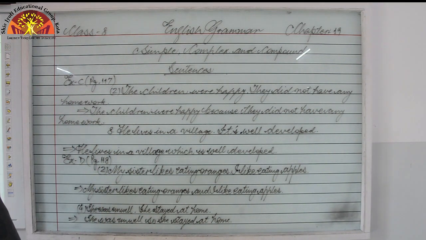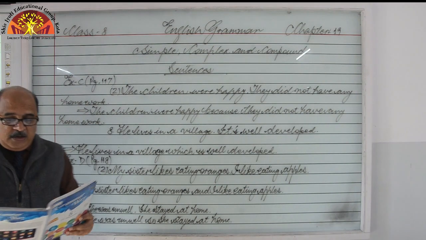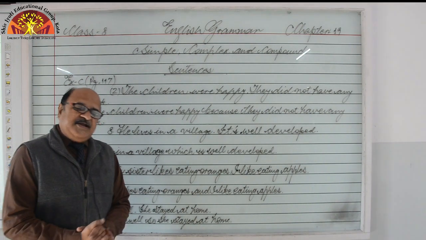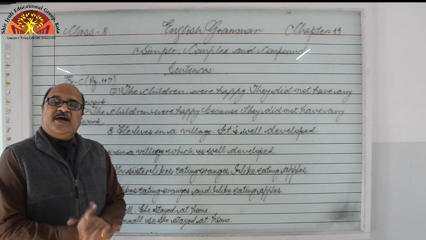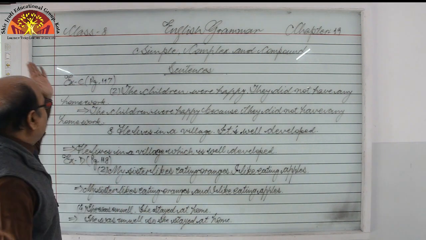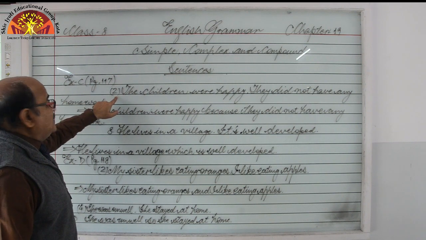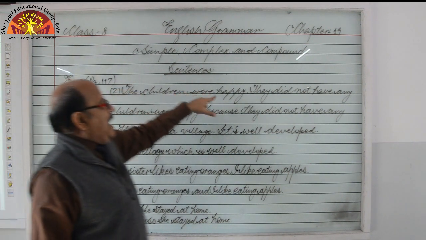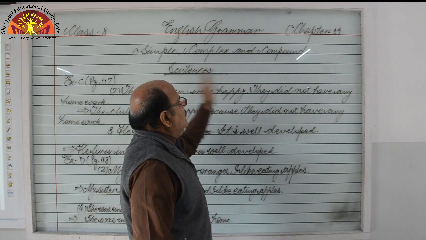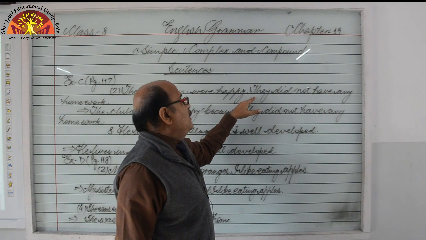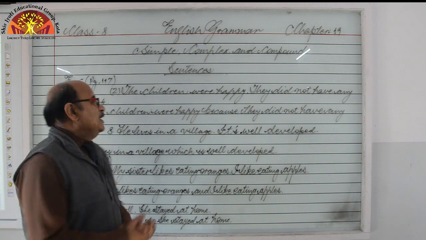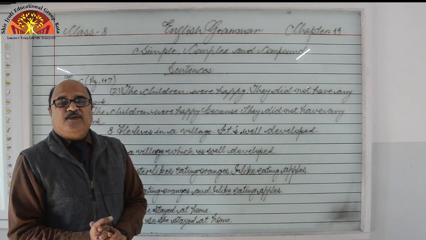The instruction is exercise C. In this, we have to change into complex sentences. Means some sentences have been given to you in pairs and you have to combine them into complex sentences. Have a look. Page 117, sentence number 2. The children were happy. That is one sentence of the pair, and another sentence of the pair is they did not have any homework. So we have to change these two sentences into complex.